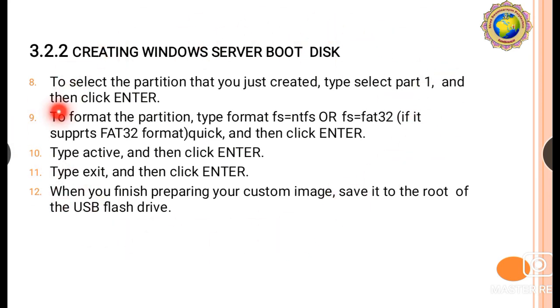So to select the partition that you just created, type select part 1 and then press enter. To format the partition, type format fs=ntfs, or if you want, fs=FAT32 if it supports the FAT32 format, and then press enter. Then type active and press enter, then exit and press enter, and when you finish preparing your custom image, save it to the root of the USB flash drive.